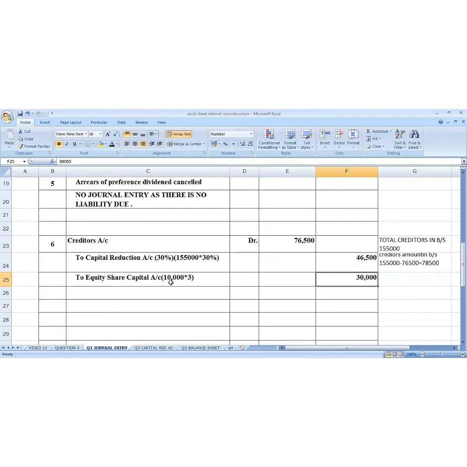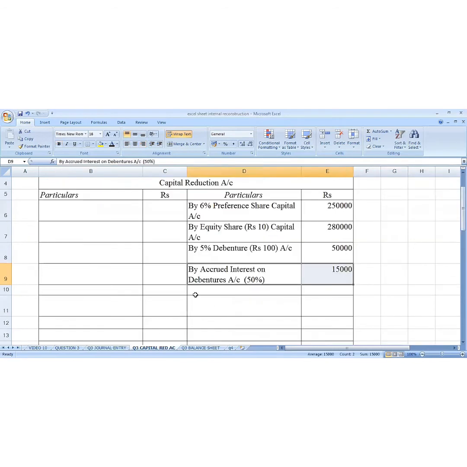This is important because we are going to write it in the balance sheet. And the total of this is 76,500, which goes to the creditor account. The creditor will be reduced by this 76,500. In this problem we are not making the balance sheet for creditor, but in the balance sheet, the new creditor amount will be 78,500. Now this capital reduction 46,500, we have to write on the credit side over here.